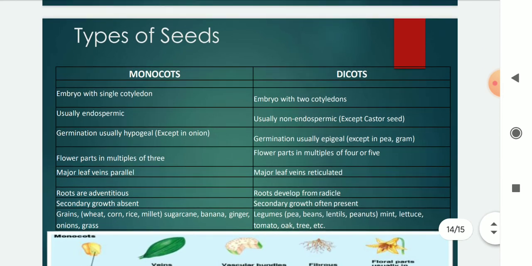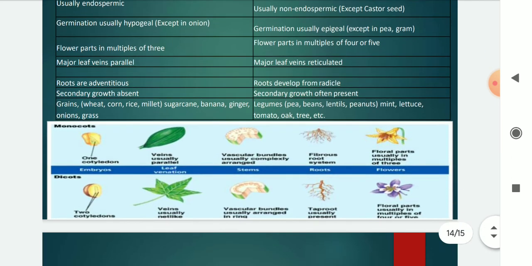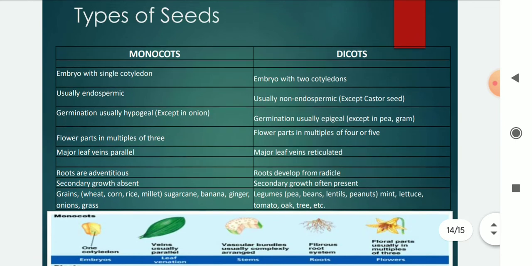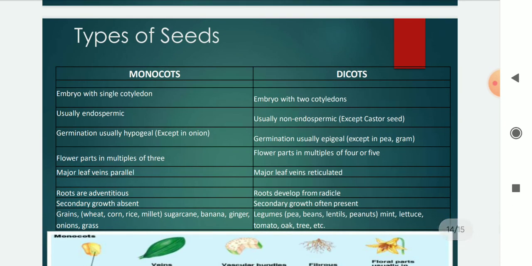There are two types of seeds, that is monocots and dicots. Monocots have an embryo with a single cotyledon, and dicots have two cotyledons. Monocots are usually endospermic, and dicots are usually non-endospermic except castor seed. In monocots germination is usually hypogeal, as in onion, and in dicots germination is usually epigeal. In monocots flower parts are in multiples of 3, and in dicots in multiples of 4 or 5.